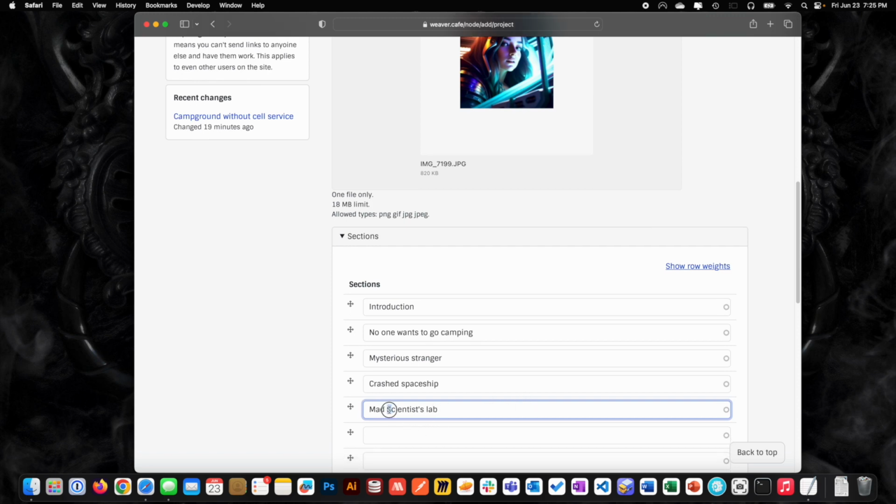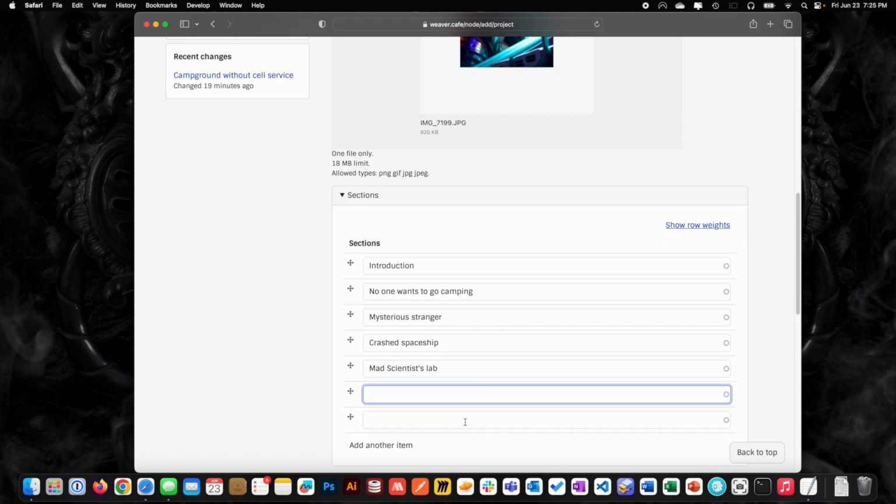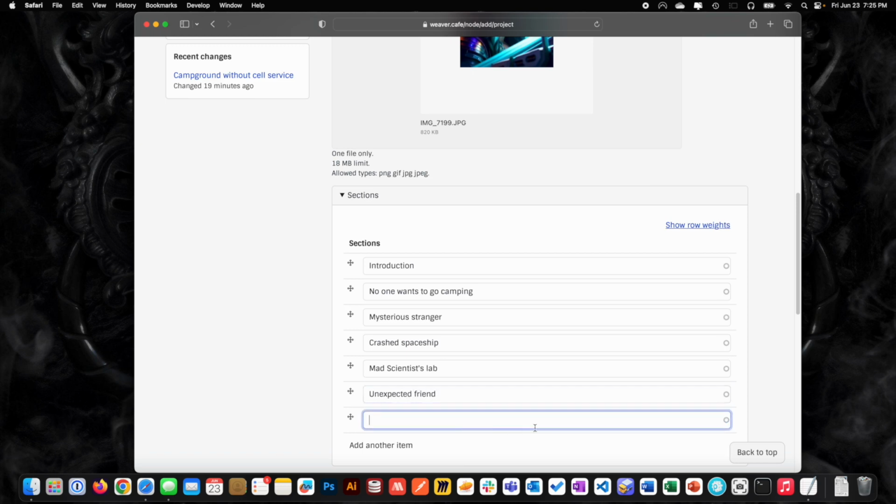Should that be capitalized? So, and then they're going to have an unexpected friend, right? Like a friendly alien or something like that. And then they're going to escape at the end, right? Because everyone lives happily ever after, except the mad scientist and the one who crashed in the spaceship, right?